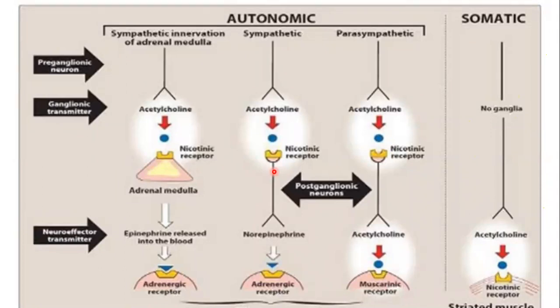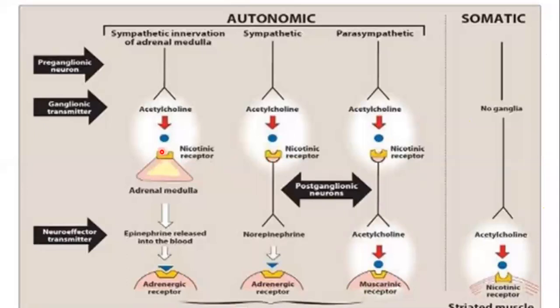In the previous class, we already discussed where the cholinergic neurons are. So the autonomic ganglia of both the sympathetic and the parasympathetic nervous systems have the nicotinic receptors.